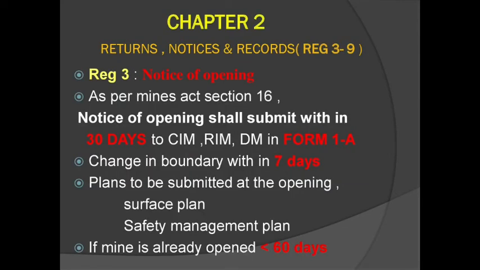We want to skip the first chapter because it has definitions, and we will give you that clearly. It has a lot of stuff, so we want to clear it by making small things. So we want to give you chapter 2, which is returns, notices and records. We will give you in brackets like regulation 3 to 9. This is one of the tricks to easily understand and memorize the regulation numbers. And we have a trick to answer this kind of regulation number questions, and I will say it in the next classes.